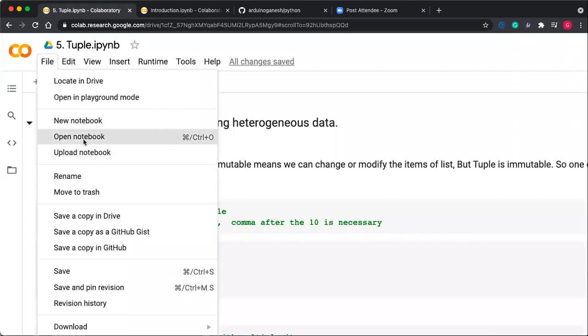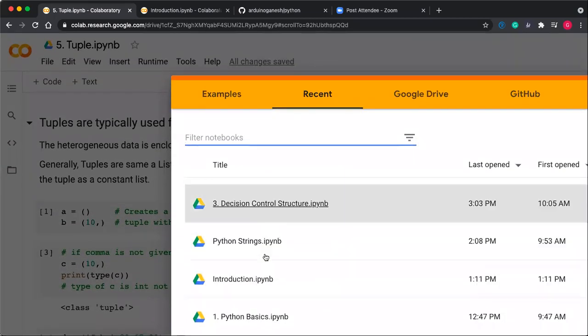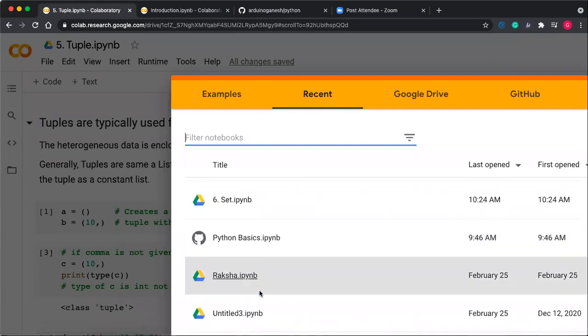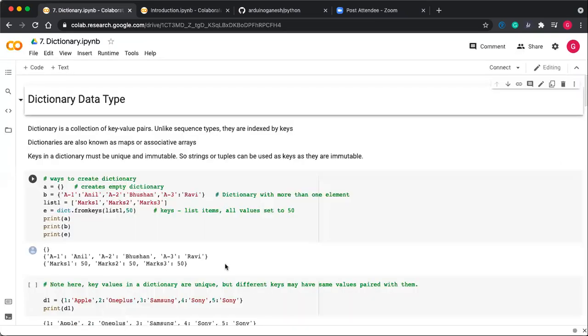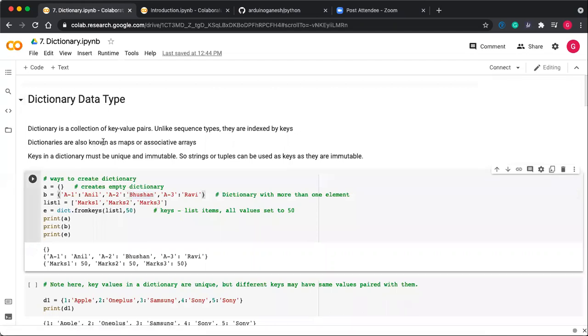The next one is the dictionary. Okay, I'm not going into the set. Dictionary is an important one. So what is dictionary?